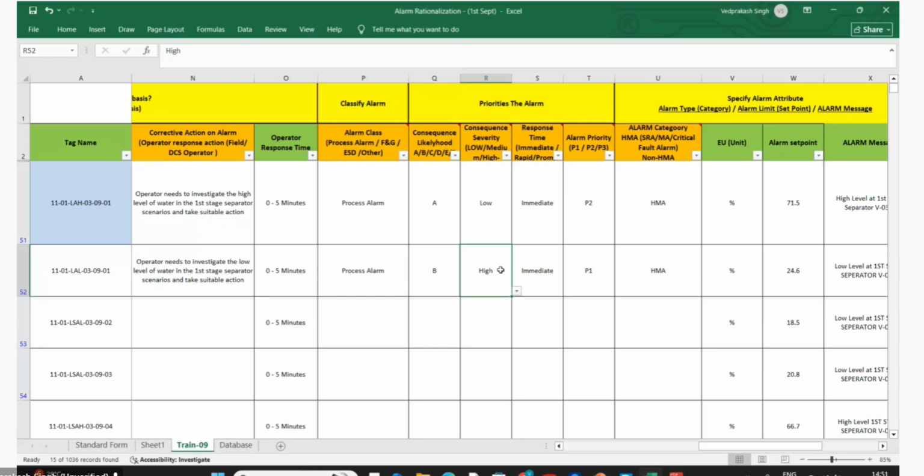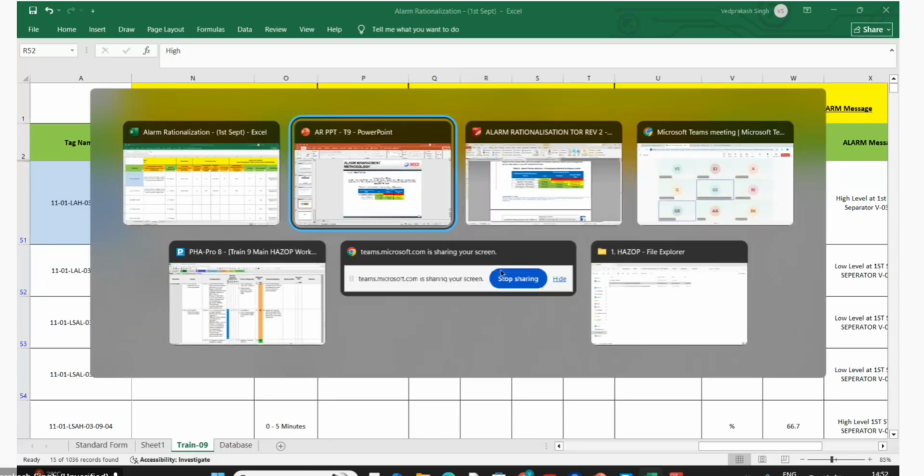Now let's see what the production loss will be during this scenario. It's not high. It can be medium or whatever. We need to see. Let us take one example.